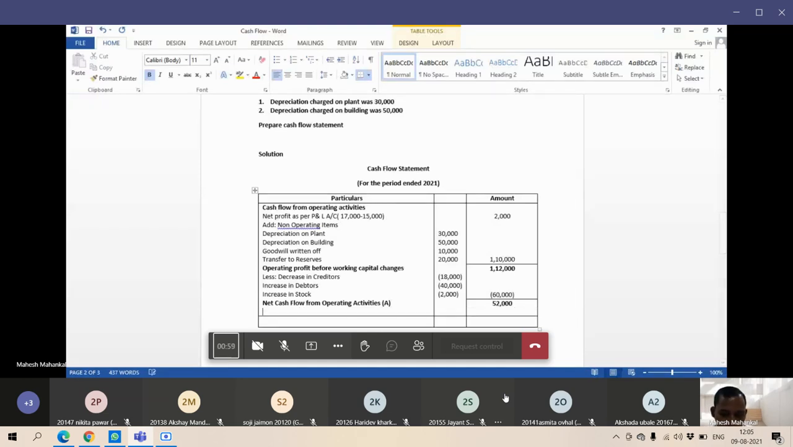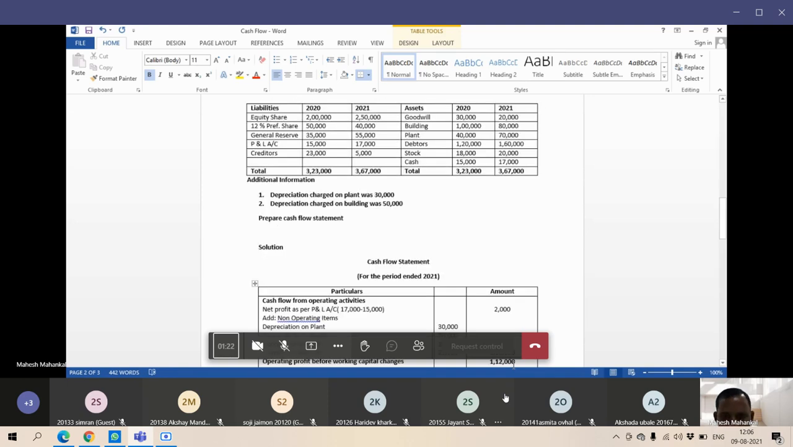That is cash flow from investment activities. Okay, this we are going to see. Like see in the problem, they have any purchases of a building or a purchase of a plant, anything is there. Investment activities means we are investing in long-term assets.